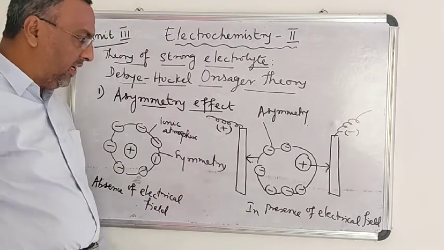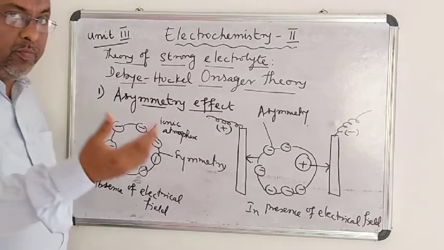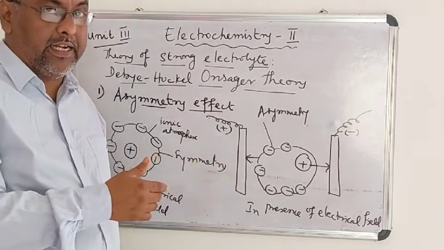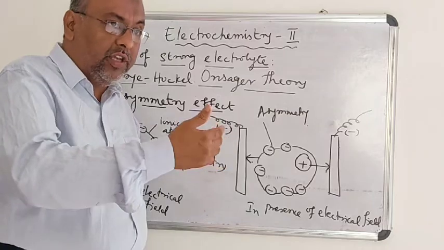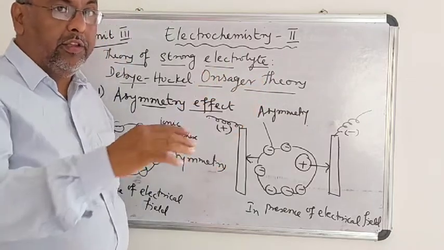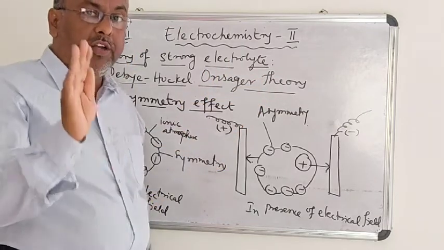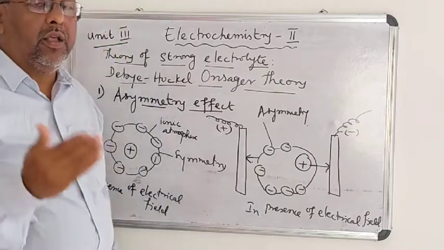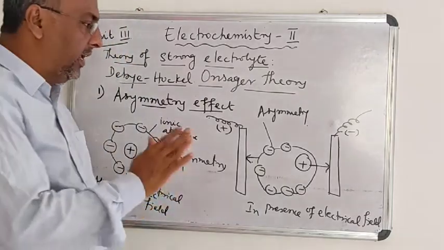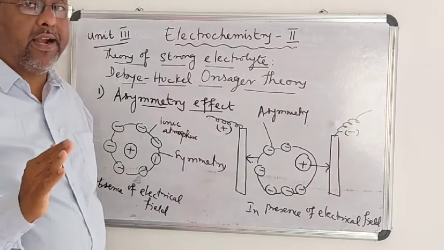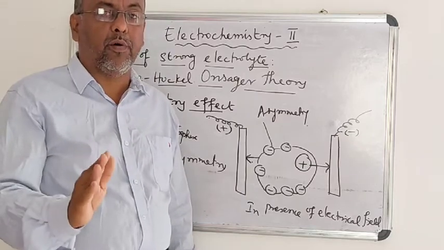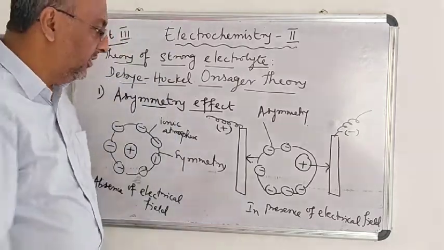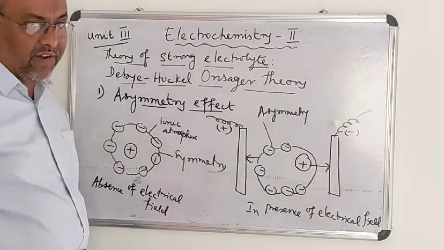The asymmetry effect is nothing but the ionic atmosphere moving in the opposite direction while the central ion moves in one direction. It will retard or reduce the speed of the ion. Therefore, the conductance decreases, because the conductance of an ion mainly depends upon the mobility of the ion. This effect is called the asymmetry effect.